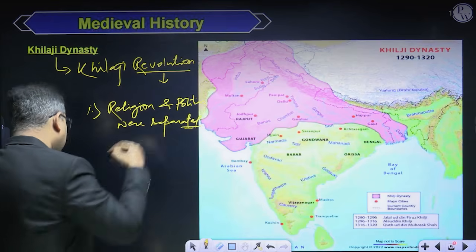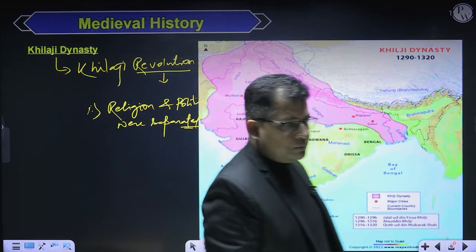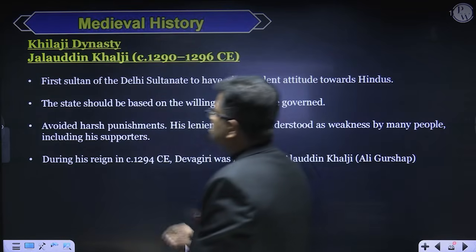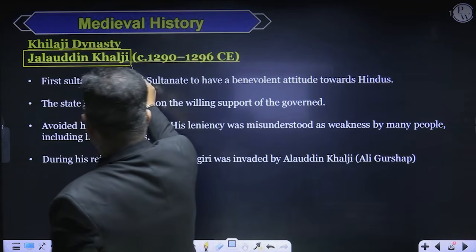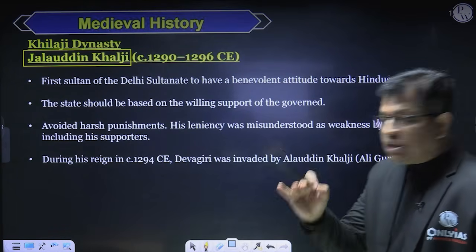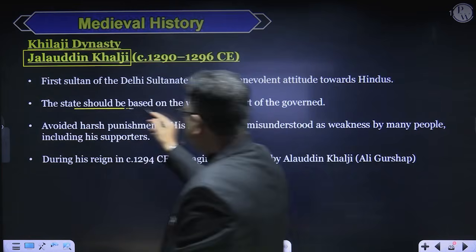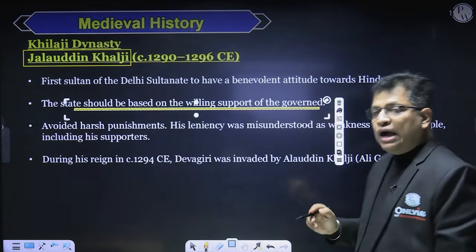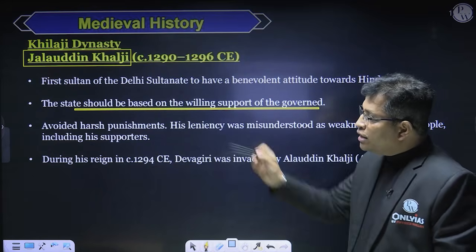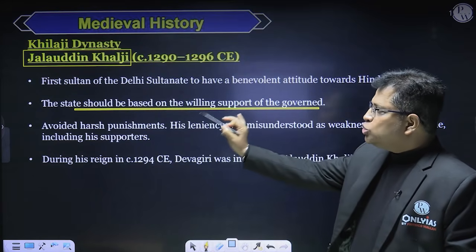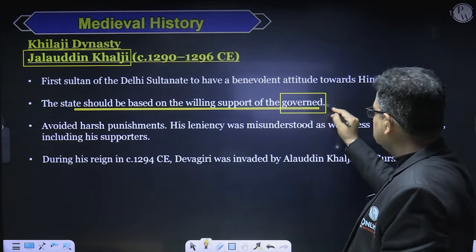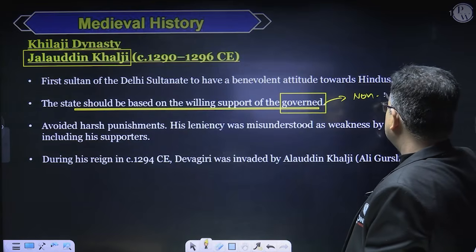How it was separated, I'm going to give you a certain example. The founder of this dynasty was Alauddin Khalji, the first Sultan of Delhi Sultanate who said that the state should be based on the willing support of the governed, and the governed were coming from the non-Muslim community, that is the Hindus, right?